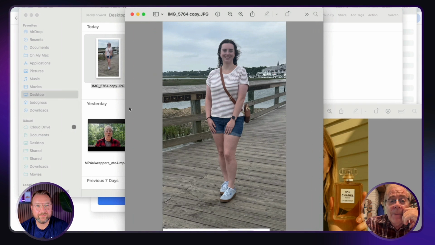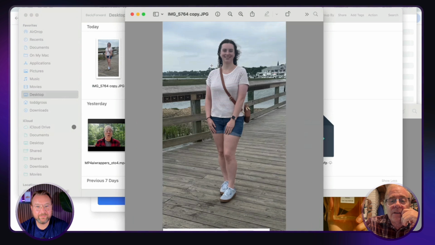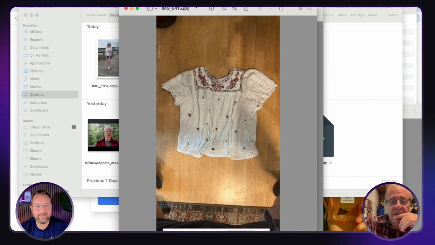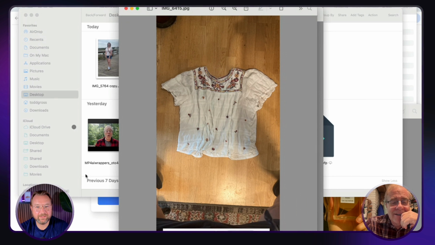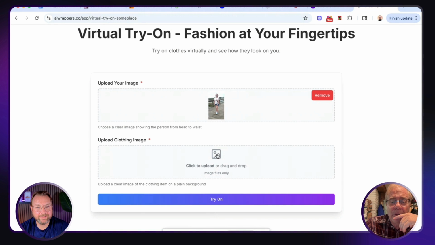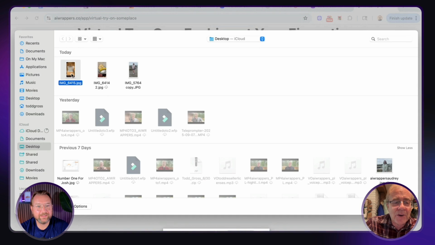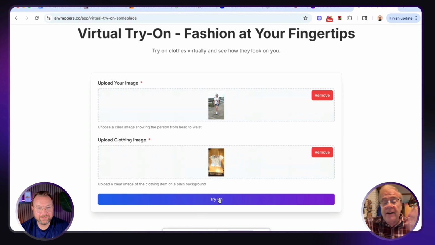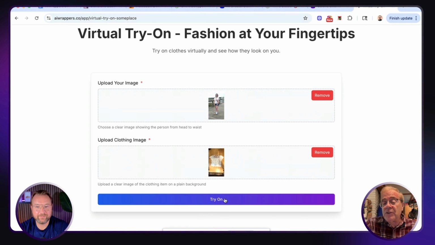Okay, but now I want to put this blouse on. I want her to wear this, and see how that looks on her. So we're going to go back to this, and now we're going to upload that blouse that I just showed you. That's right here at the bottom. And now we're going to click on where it says try on. Now remember, we could have changed the color of this button right here. We could have changed what it says.